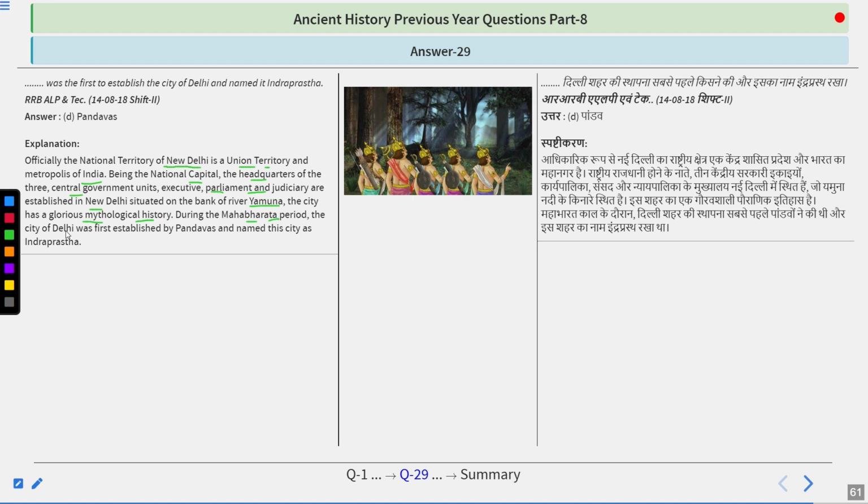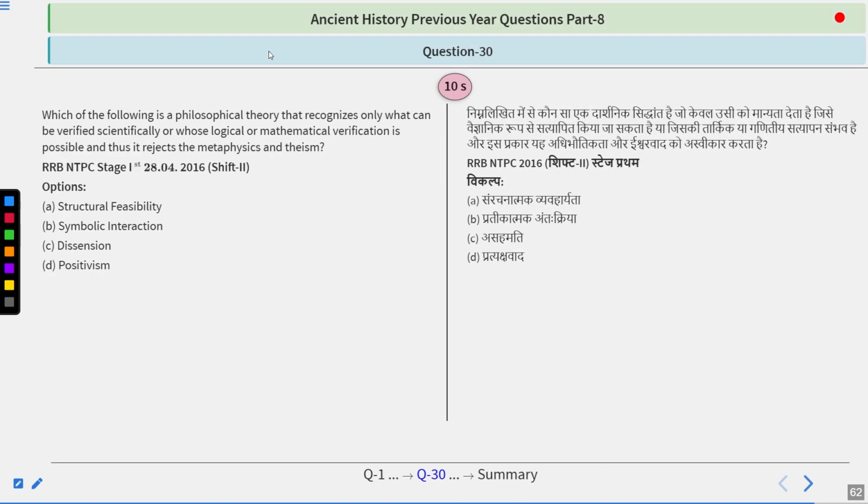During the Mahabharata period, the city of Delhi was first established by Pandavas and named Indraprasth. So remember that Pandavas were the ones who established Indraprasth, and in establishing this particular area, Indradev helped them in founding this city.